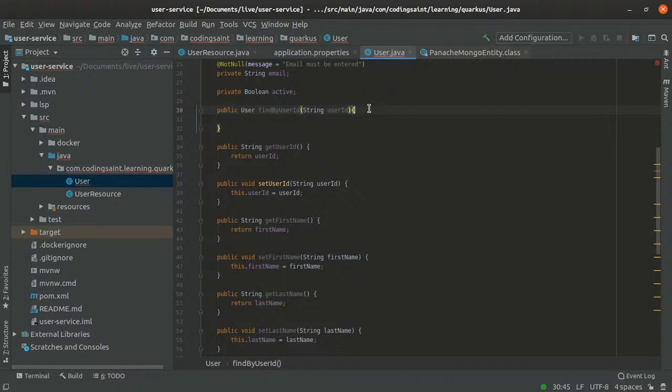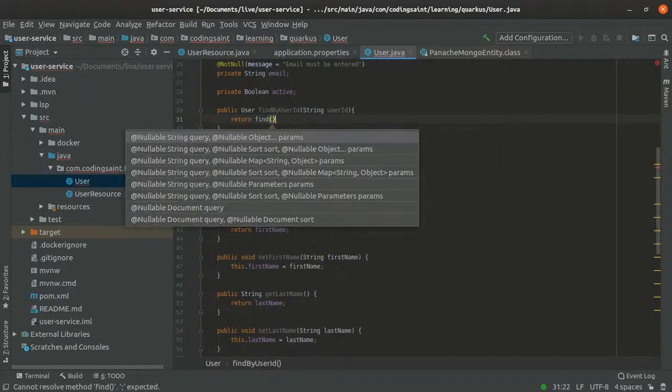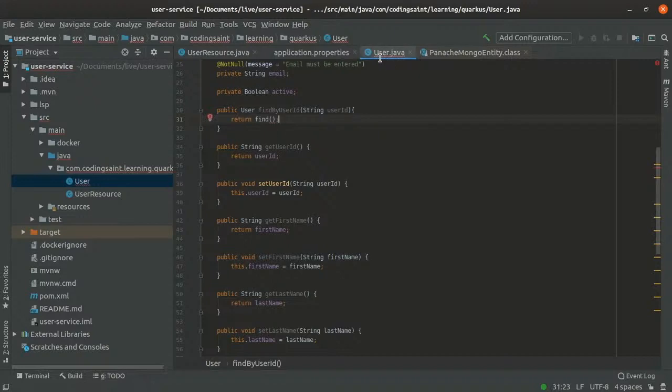I want to show you how Panache entity enables you to use queries. So here what we will do, we will go and see how a custom query can be written with Panache. What I'm trying to do is find a user by user ID, and if I say return, okay, if I say find, it is telling me to give it the query. As you can see, I'm writing it inside user and I can directly use find. I could have written it elsewhere, but let me add it here just for demo purposes. So here I'm telling it to find by user ID.